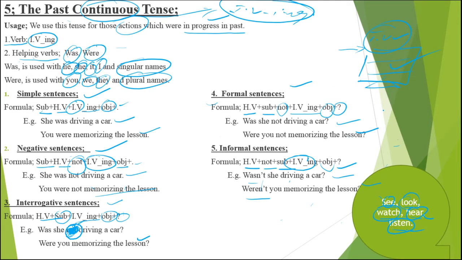Hear and listen, what is different? Hear means you are hearing something, and listen means you are also hearing something, but as well as understanding. Now see, if I make a sound, this is what you heard, but you did not understand what this clapping means.